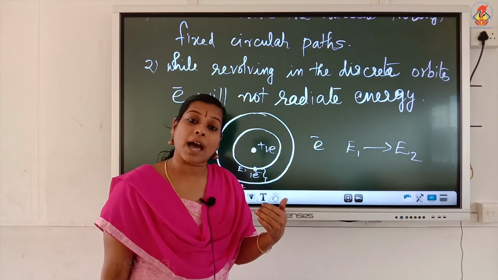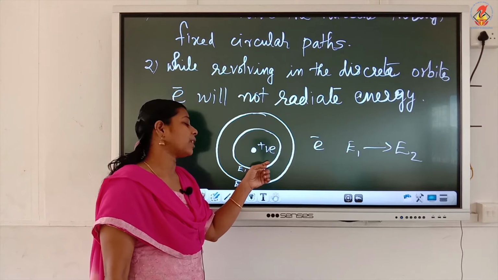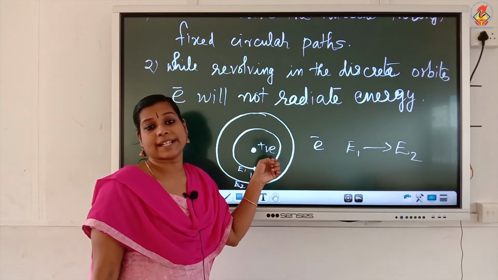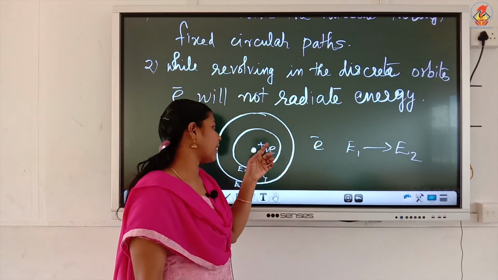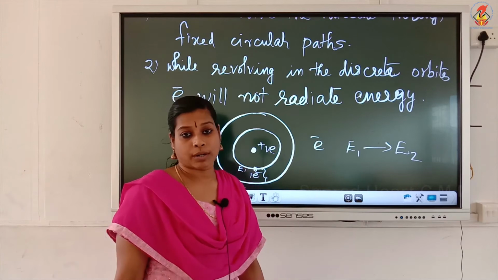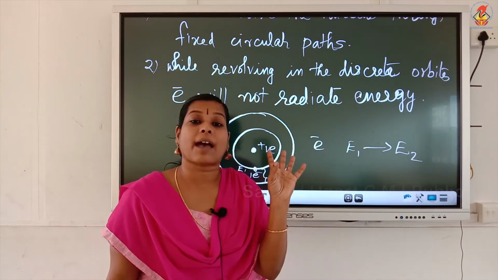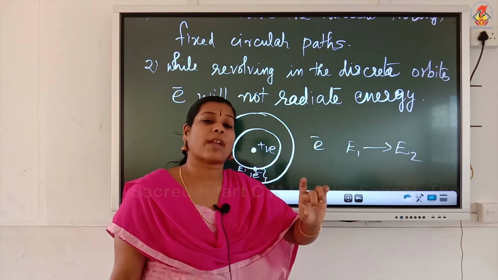It will absorb energy during that time, because the energy for the inner orbits is very small, but if we go to the outer orbit, the energy will be more. So, a fixed orbit has a fixed energy, and that energy keeps increasing as we move out.